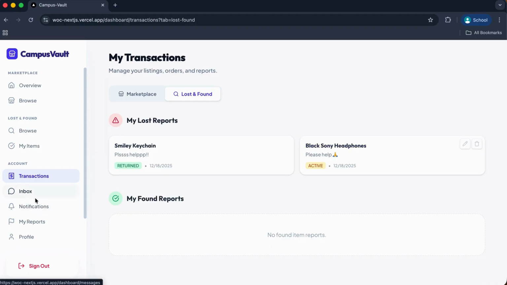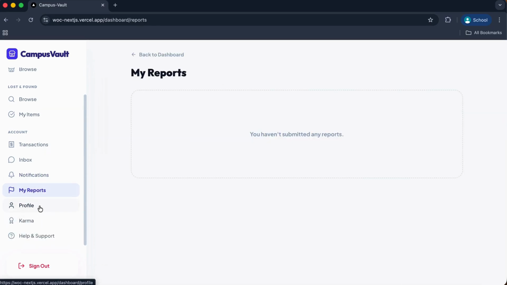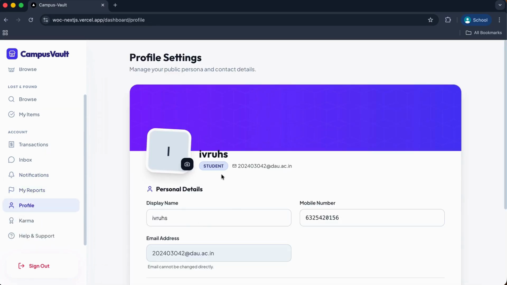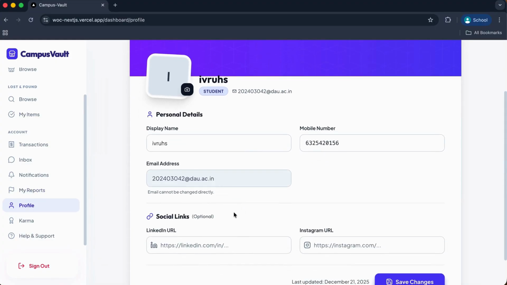Now we will come to the inbox later. Here is my notification. Since I had logged in today, I have got a daily login bonus of +1 karma point. I can go to my reports. Currently I have not submitted any reports. This is my profile section. Here is my name, the email ID, and phone number. I can change any of those except the email address because that cannot be changed directly from here.